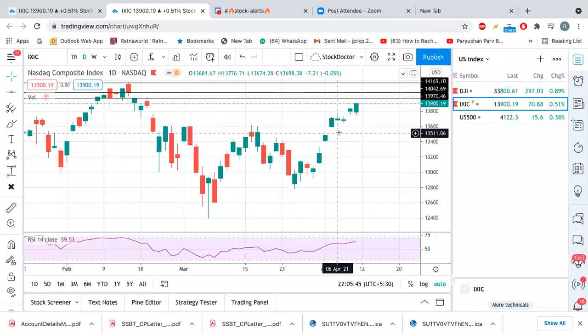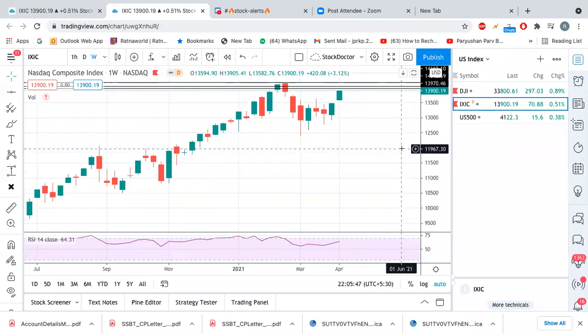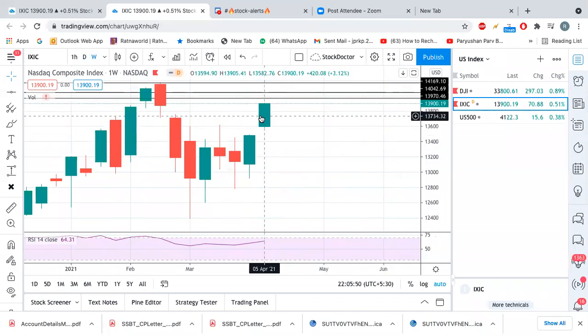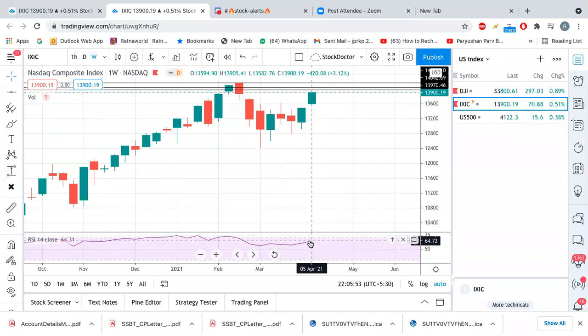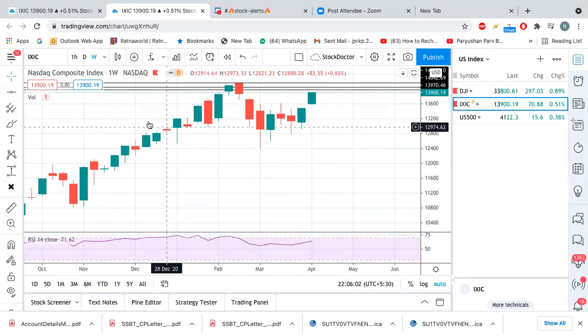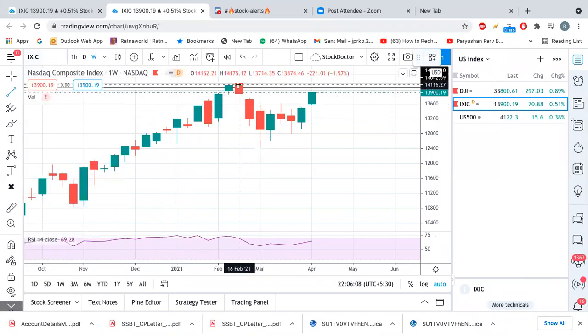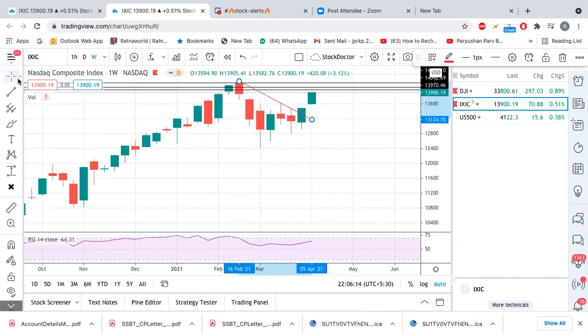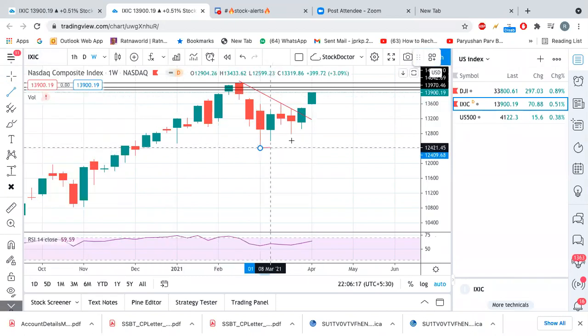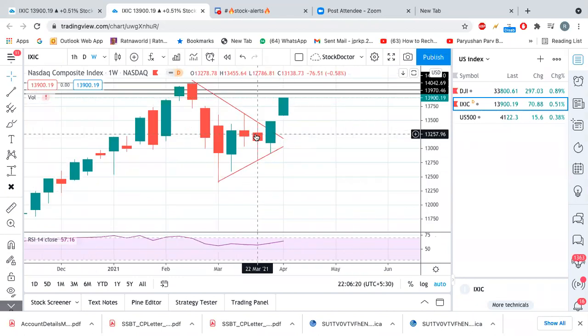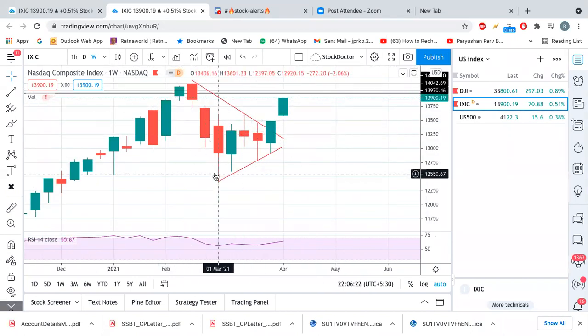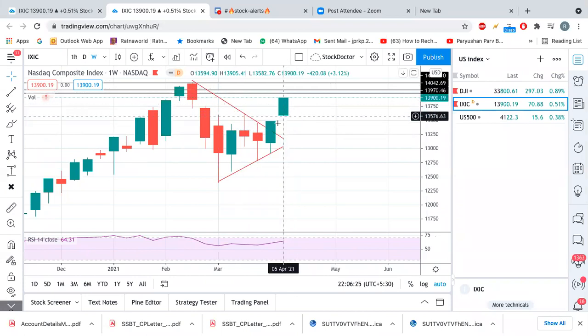So this was the day chart. If you convert it into the weekly, then on the weekly chart you will also see the strong bull candle here, and the RSI is not exhausted on the weekly as well. It still has a lot more chances to go up, right? And if you see here, there was one triangle pattern in the weekly chart. See, this was the weekly breakout, and here this triangle broke out, and whatever the size of this triangle, it can show upside from that breakout point.